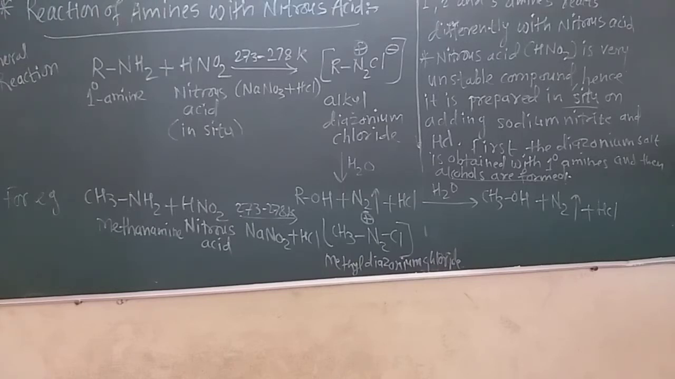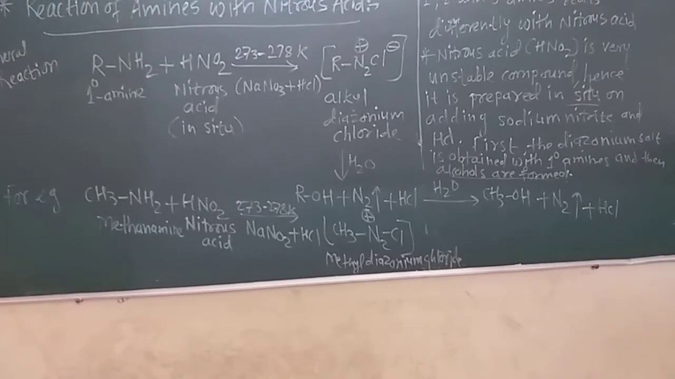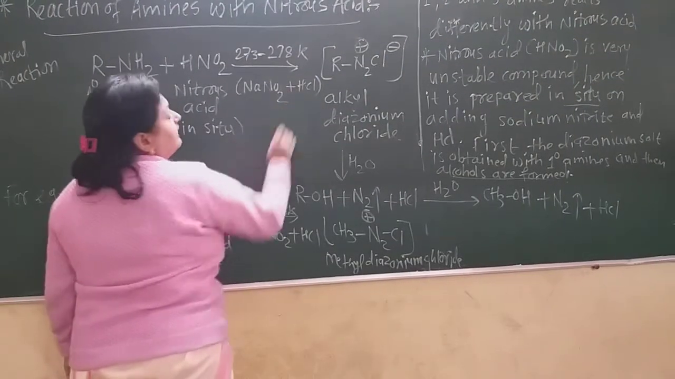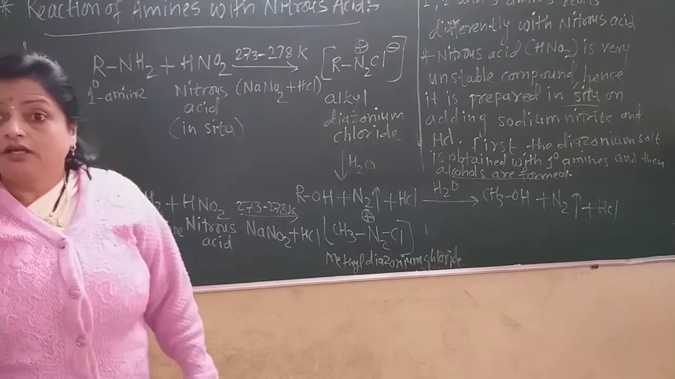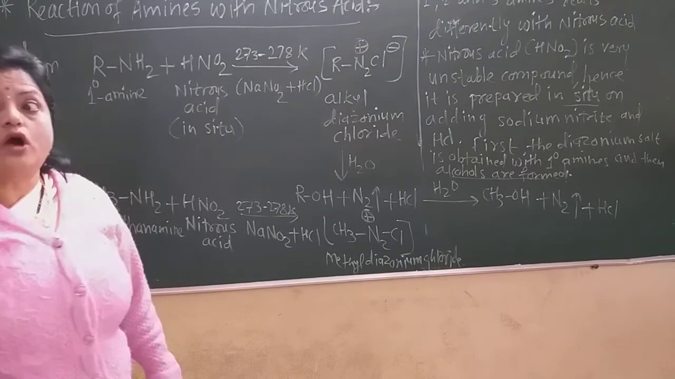When we add hydrochloric acid on the sodium nitrite, NaNO2, sodium nitrite, not NaNO3. NaNO2 is the formula of sodium nitrite. When we add hydrochloric acid on the sodium nitrite, what happens?